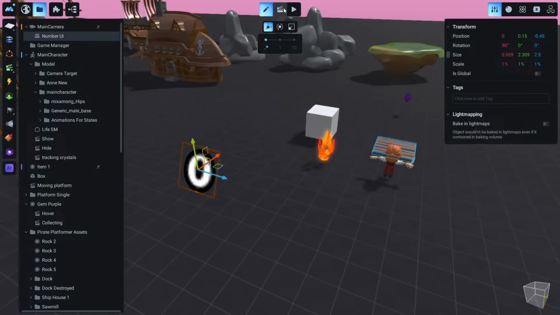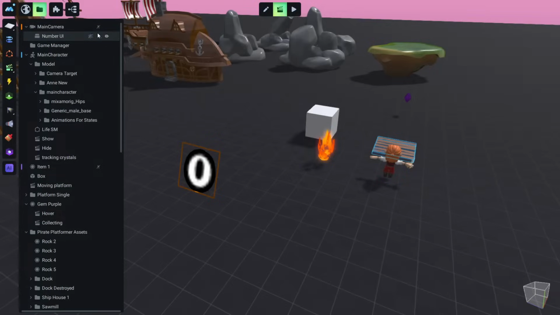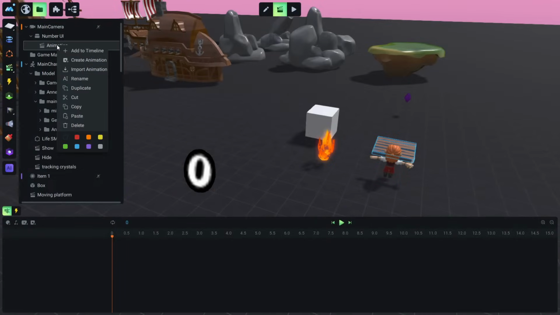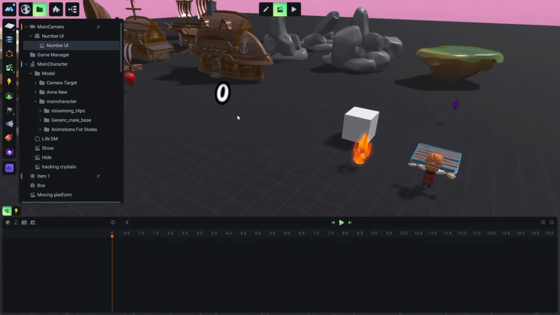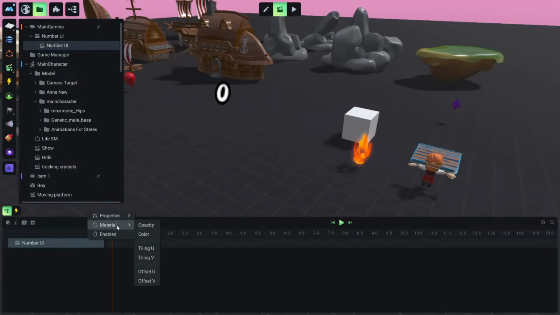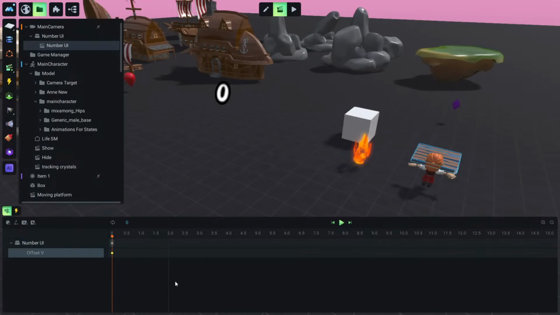Okay, so let's go back to animation mode, and we create a new animation. It doesn't matter where, it could be here just for organizing things, and create animation, and we are going to rename this to something like numbers user interface, anything. Okay, let's go here, and we import this plane here to the timeline, and we click like we did with the fire, and we are going to animate the material and the offset V.